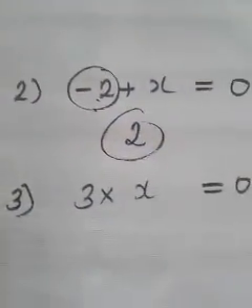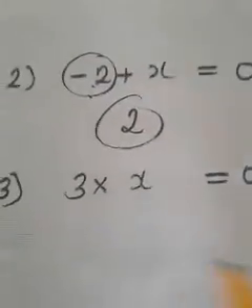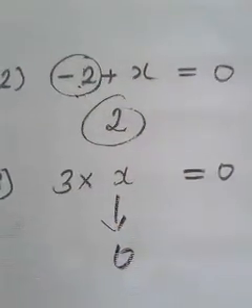And third question, 3 into x is equal to 0. What will be that number? 0. X is nothing but 0, because 3 into 0 only will give you 0.